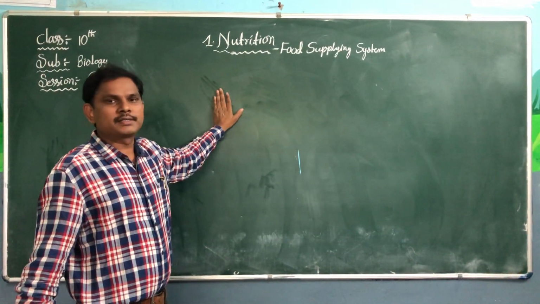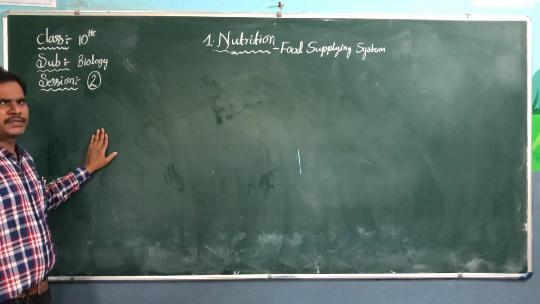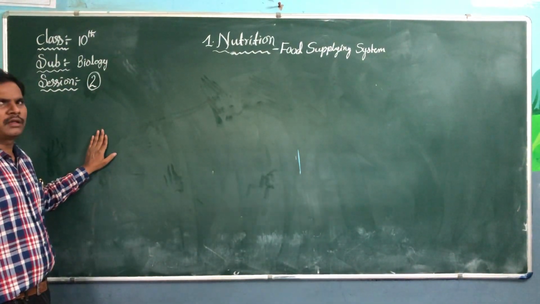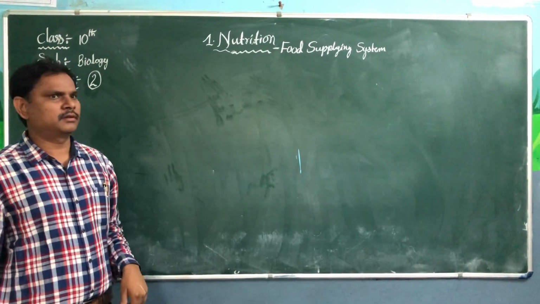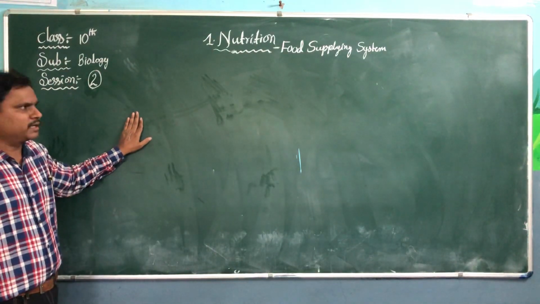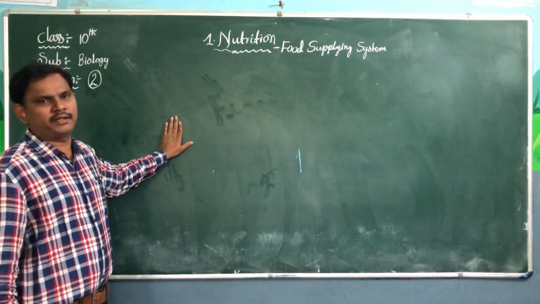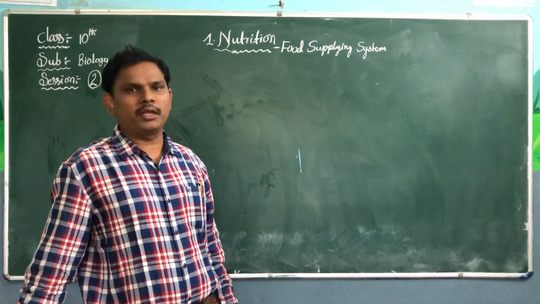It's a food supply system. Nutrition is very important for our life. All the organisms need food materials. Why do we need food materials? To grow and repair the body.